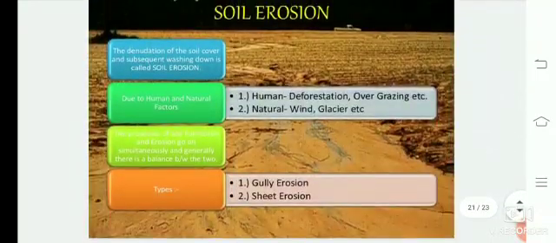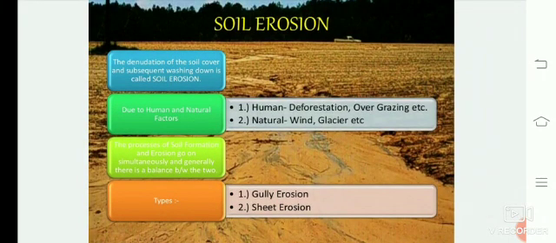Next topic is soil erosion. What is soil erosion? The topmost fertile region of a soil is taken away by other factors. That is called soil erosion. The denudation of the soil cover and subsequent washing down is called soil erosion, which is nothing but due to heavy rainfall, due to flood, due to over irrigation, and due to natural disasters, the topmost fertile region of a soil is washed away. That is called soil erosion.